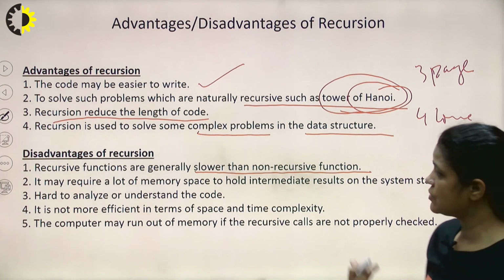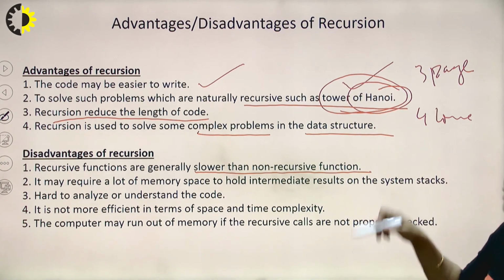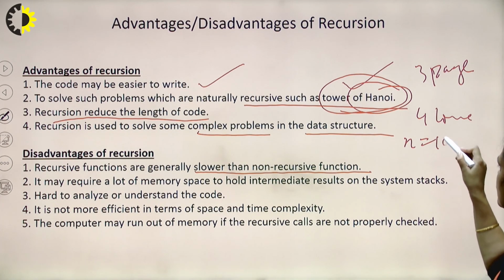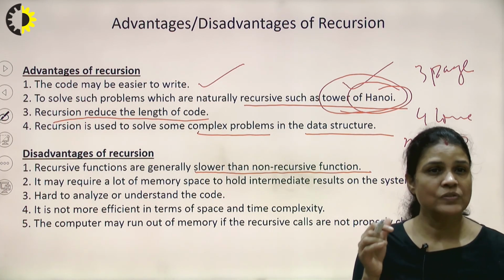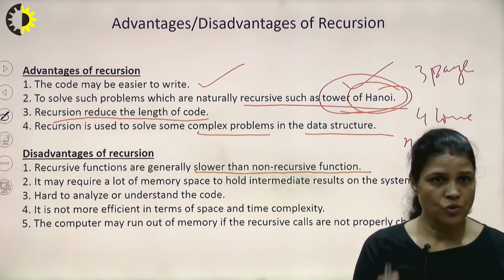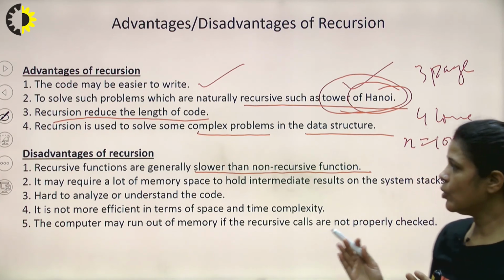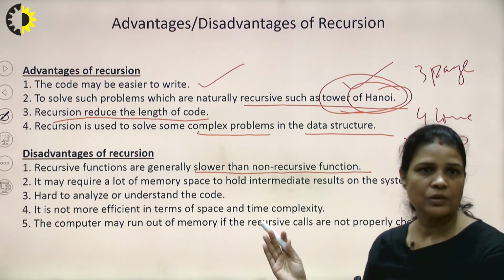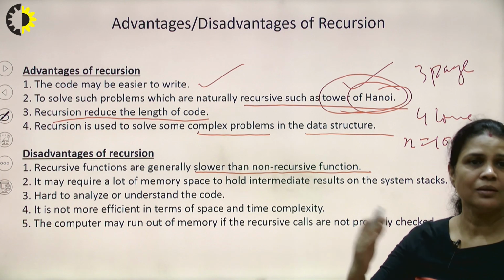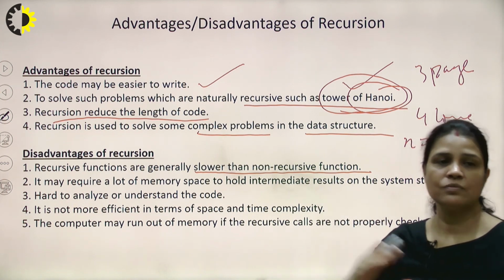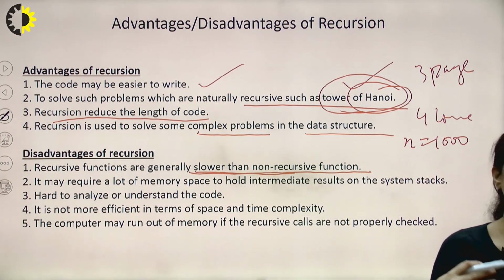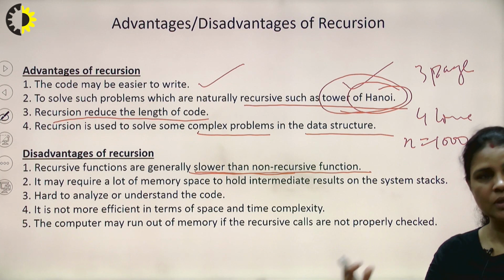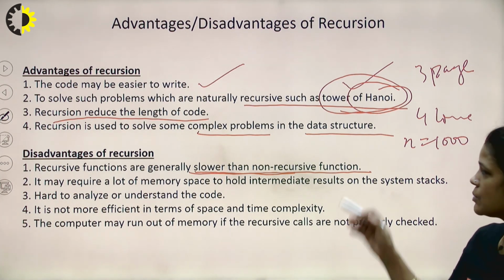Whenever we make a recursive function like the Tower of Hanoi problem, and we give n is equal to 1000, it takes a long time. So in short, we can say the time complexity of a non-recursive algorithm is better compared to recursive solutions. So recursive solutions work slow and we do not require slow solutions. So if possible, we should follow the non-recursive process instead of recursion. So this is the bigger disadvantage.